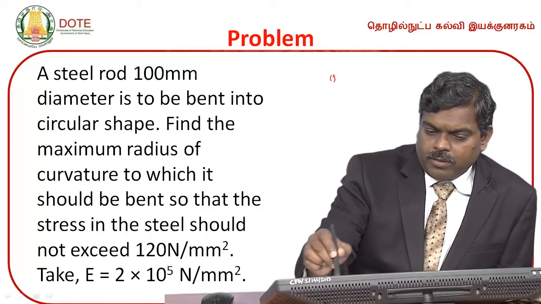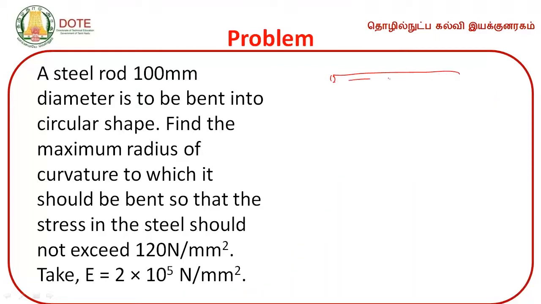Steel rod இருக்கு, diameter கொடுத்துட்டாங்க, 100 mm. இது circular shape-க்கு bend பண்ண வேண்டியிருக்கு. Find the maximum radius of curvature to which it should be bent so that the stress in the steel should not exceed 120 Newton per mm square.